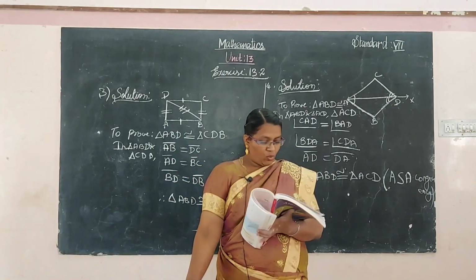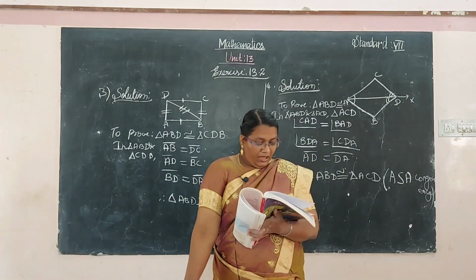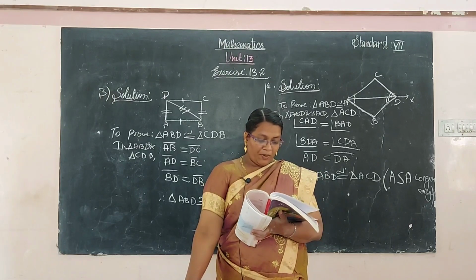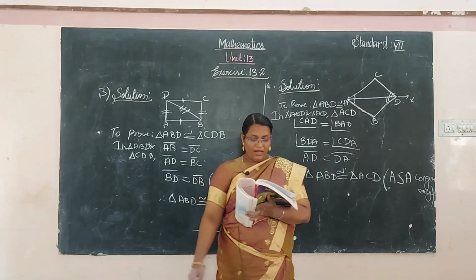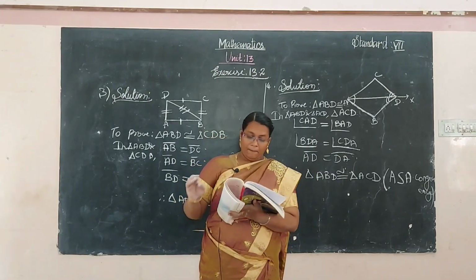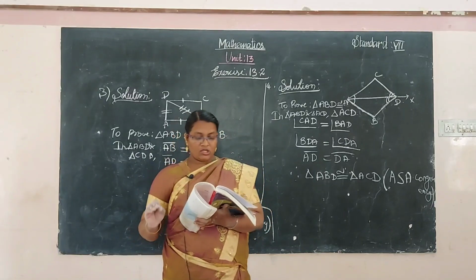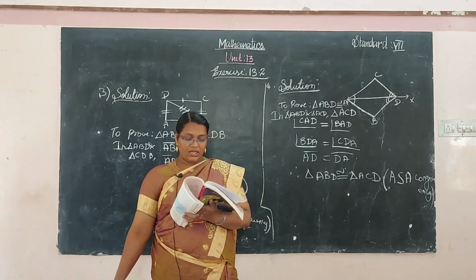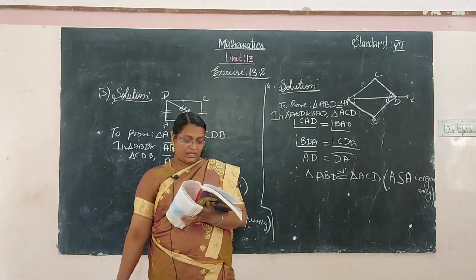Next one, the fifth one. In the figure, PL is perpendicular to OB and PM is perpendicular to OA such that PL is equal to PM. Is the triangle PLO congruent to the triangle PMO? Give the reasons in support of your answer.